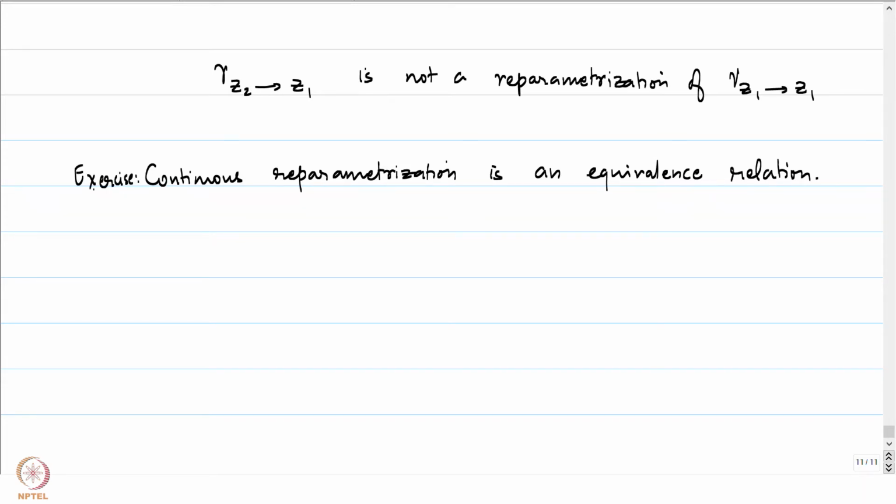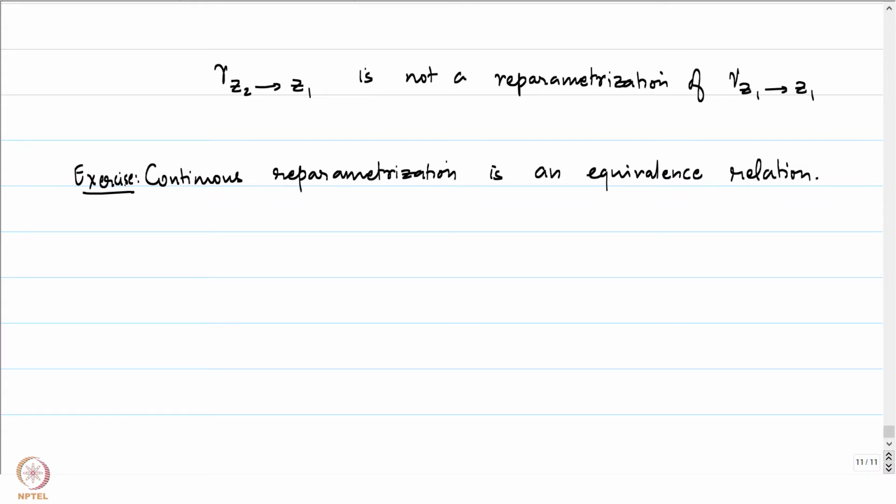It just tells us that this relation that we just defined is an equivalence relation. It's actually quite straightforward to check. A curve gamma is obtained by a continuous reparameterization of itself by considering the identity maps which are related to itself. And if gamma 2 is obtained by a continuous reparameterization of gamma 1 through phi, then phi inverse will give us the relevant parameterization to obtain gamma 1 as a reparameterization of gamma 2.